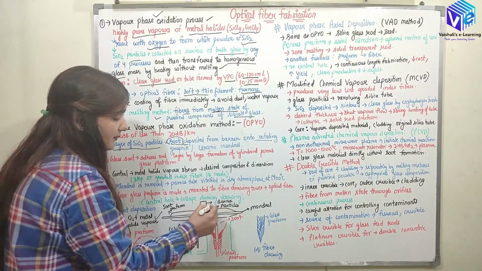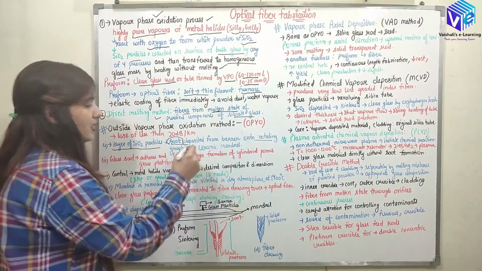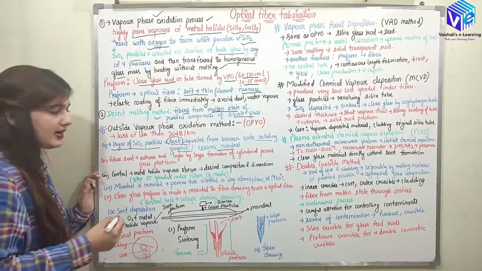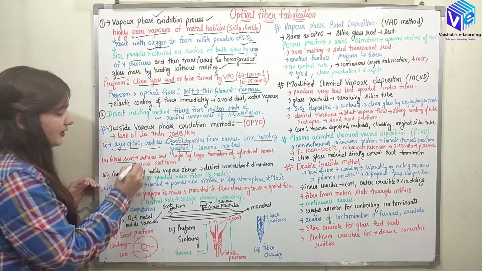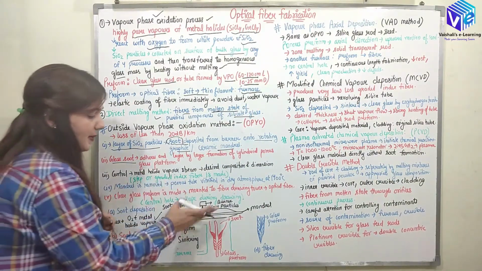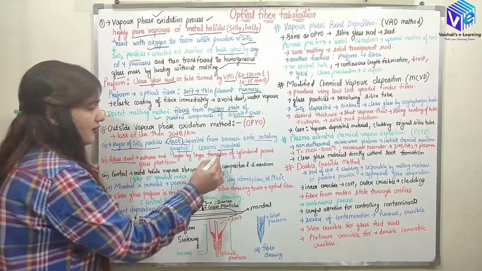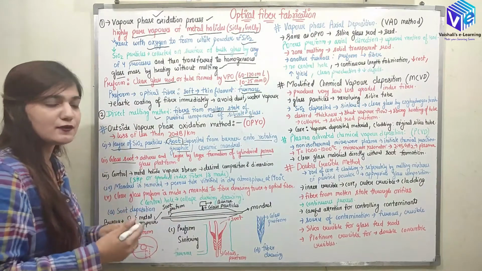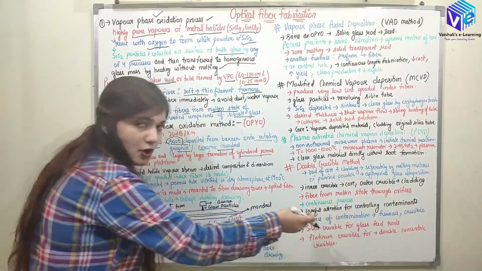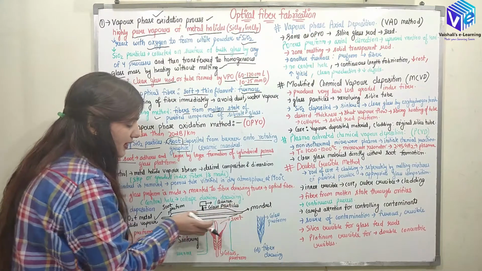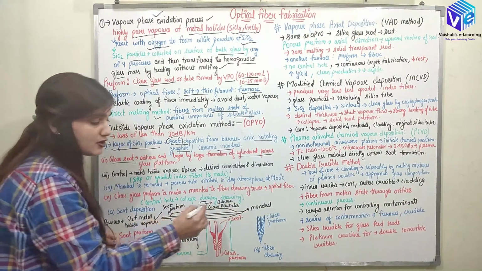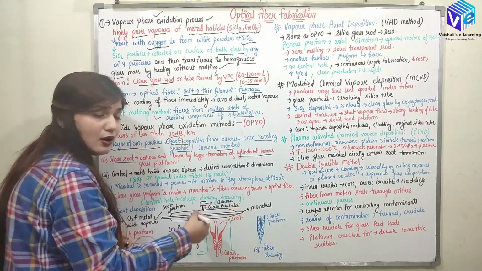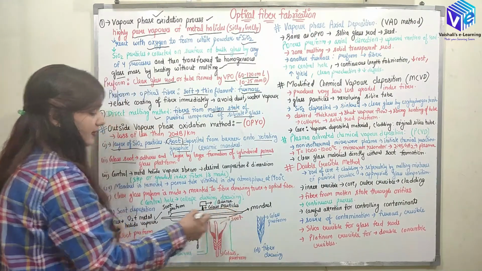So I will be having the rotating mandrel. So I will be having the mandrel of graphite or ceramic material, right. So now after that we have formed the glass soot. It is going to adhere layer by layer onto the mandrel, and it is going to form a cylindrical porous glass preform. Because I can remove the mandrel now, right, but I would be left with the glass particles which are hollow. Because if I remove this mandrel I will be left with the hollow surface in the center, right.